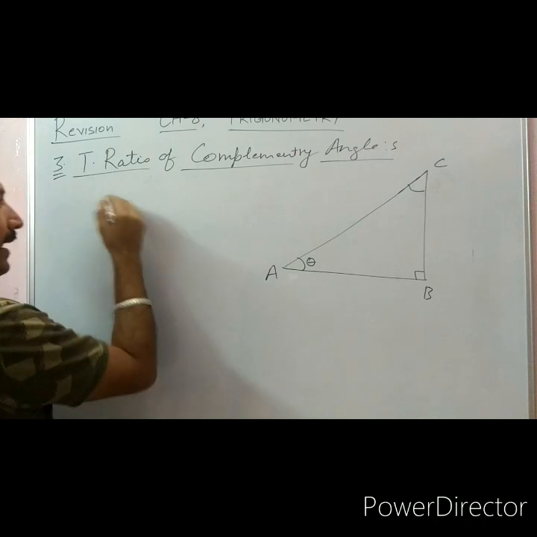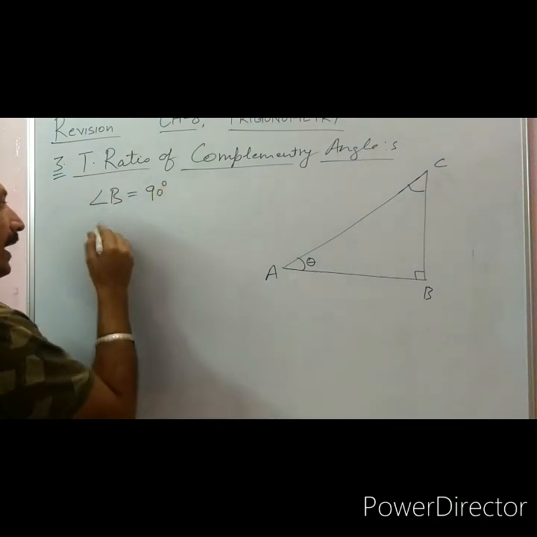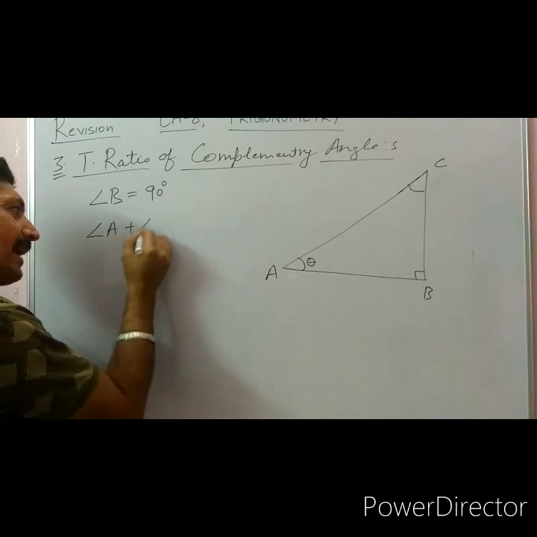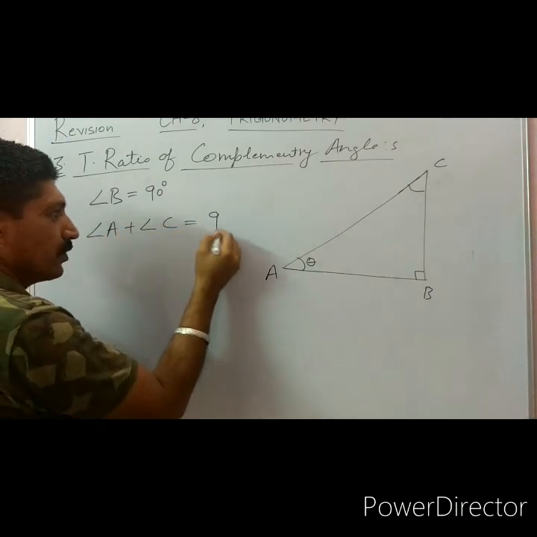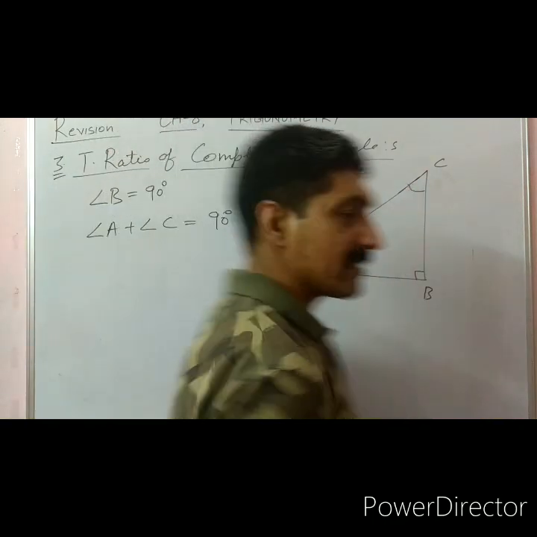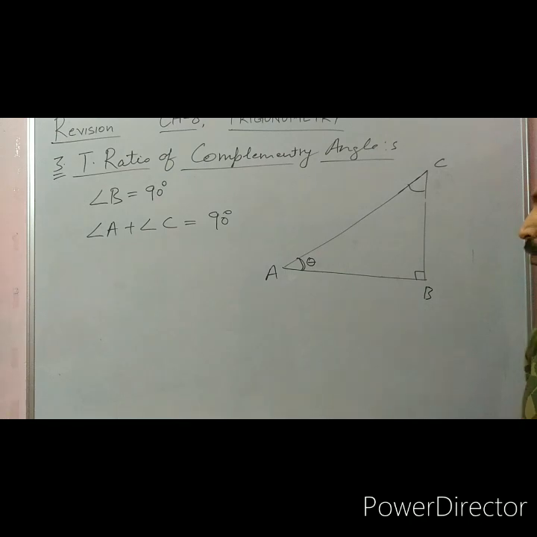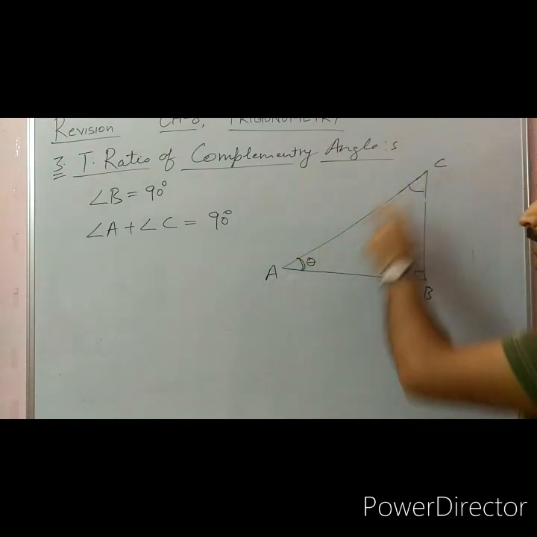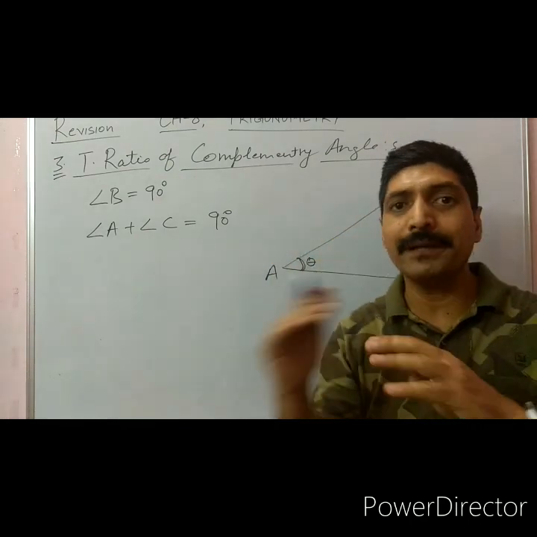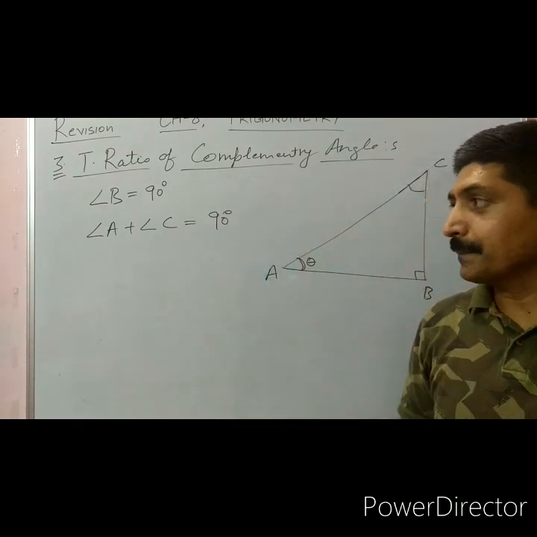Let me explain. Angle B here is 90 degree, and angle A plus angle C is also 90 degree, because here angle A and angle C, their sum is 90 degree. So both these angles A and C are complementary to each other, because their sum is 90 degree.